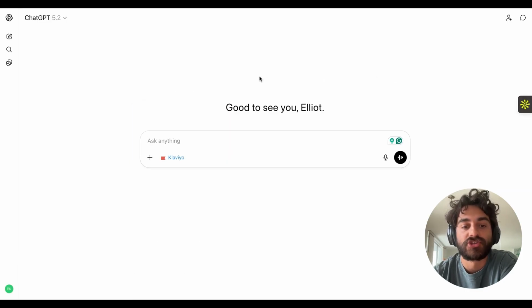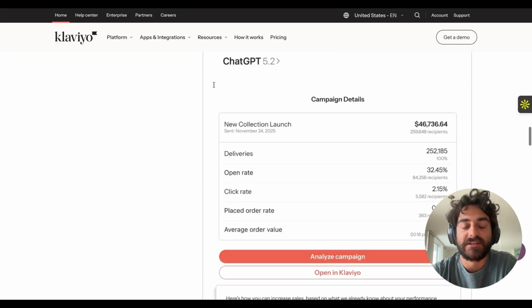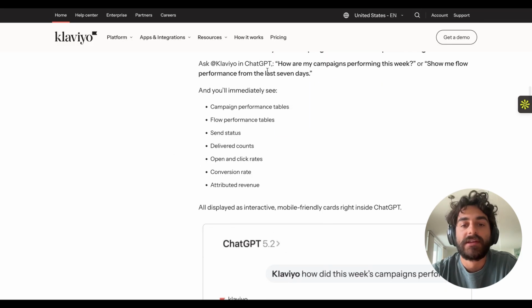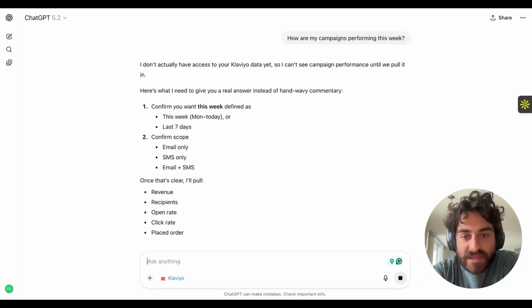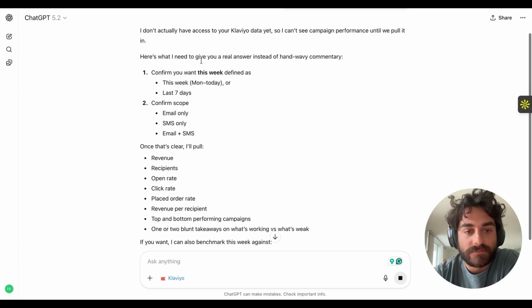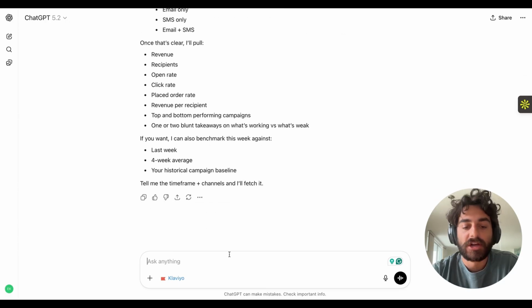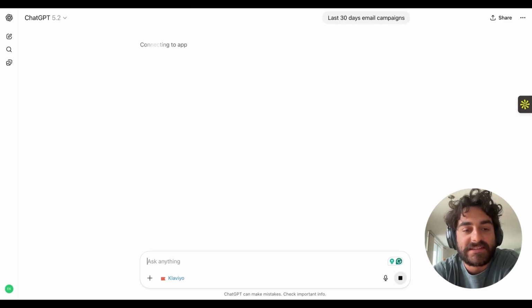So I just click start chat and let's just plug in one of the questions that ChatGPT recommended we ask over here. So let's go ahead with how are my campaigns performing this week? I don't actually have access to your Klaviyo data yet, so I can't see performance until we pull it in. Why is that happening? All right, let's say last 30 days email campaign. Okay, so this didn't happen last time and it's happening now, which looks like a good sign. Connecting to app. Okay, so it connected to app.